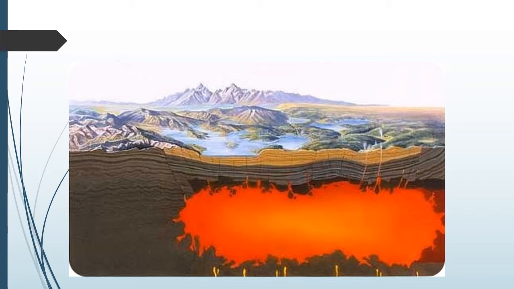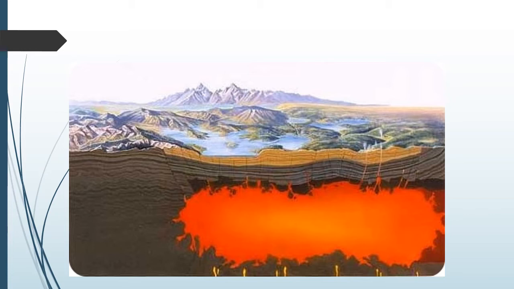Now, the lithosphere is made up of soil and rocks. So, the rocks which are in the depth, they start melting due to this heat. Due to such high temperature, they start melting and they turn into semi-liquid form. Semi-liquid means they are not as liquid as water, but they are thick liquid. This molten liquid, this liquid which is like melted, is called magma. It consists of various gases.